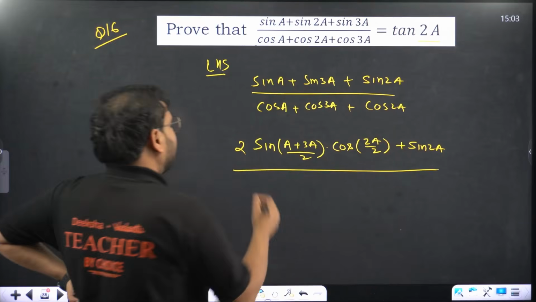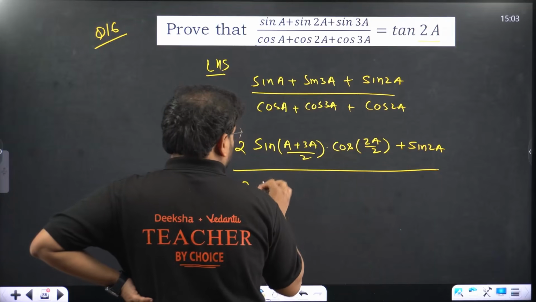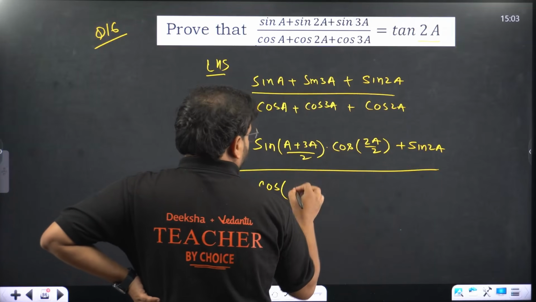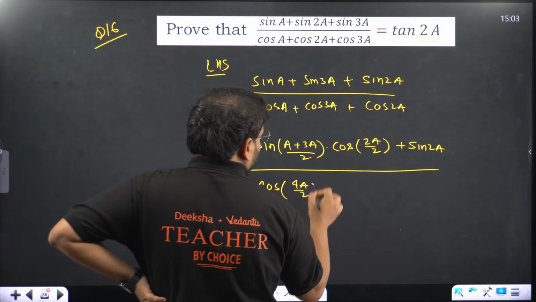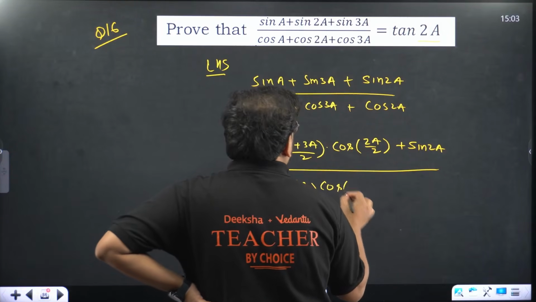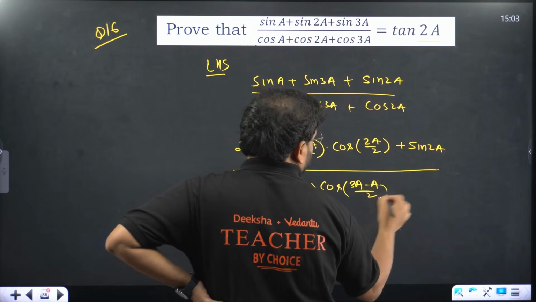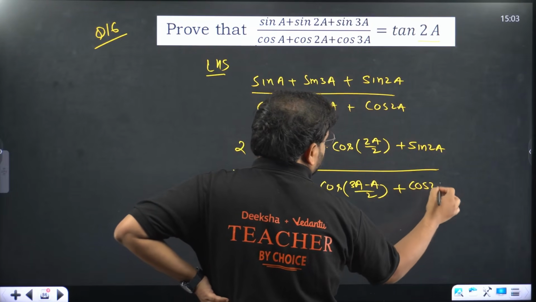Same way for the denominator, you'll have 2, sum of the angles, so cos of 4A by 2 into difference of the angle in terms of cos only, so you'll have cos of 3A minus A by 2, plus cos 2A.